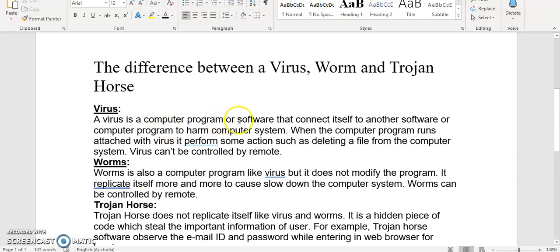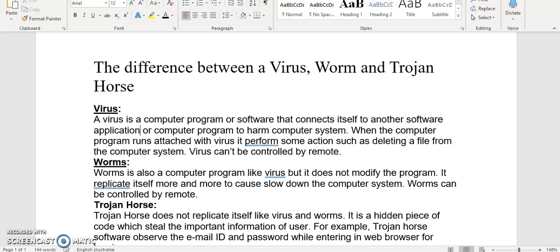Normally, I'll leave that though, or type of software that a virus connects itself to another. Now, software's starting to sound strange, so I'll put in another software application or type of software or computer program to harm computer systems. So I stop here and I think once again, that is a singular countable noun.